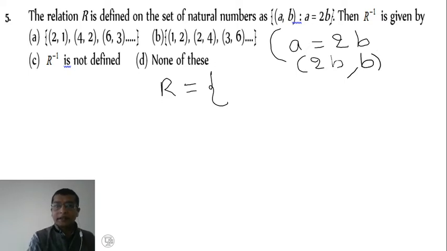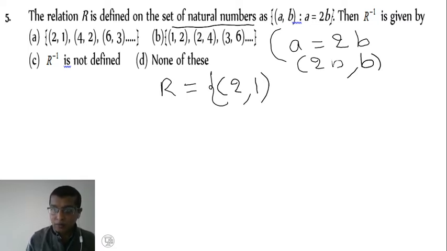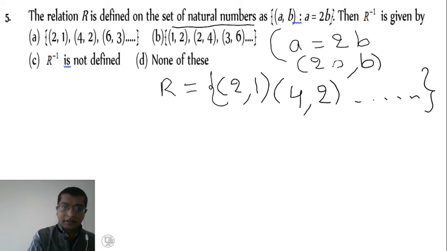Now it is a set of natural numbers, so I start with n equal to 1, so I get (2,1). Next I take the value of B equal to 2, I get (4,2), like that. Two elements are enough for us. Yes, so this is R.